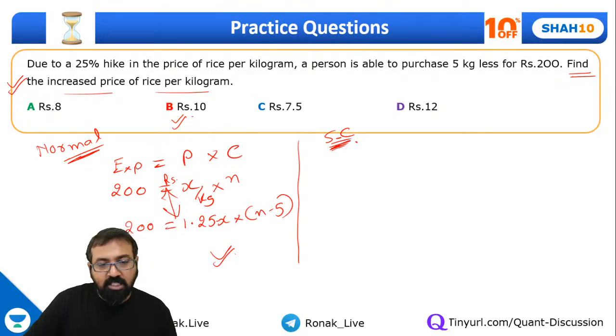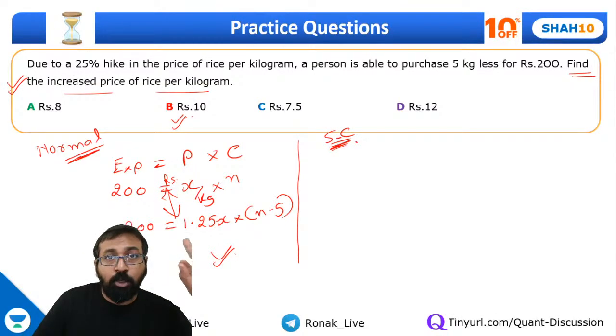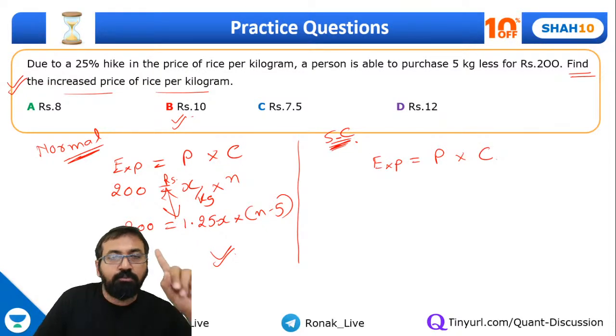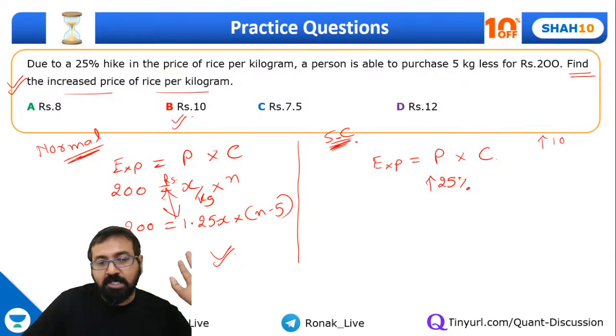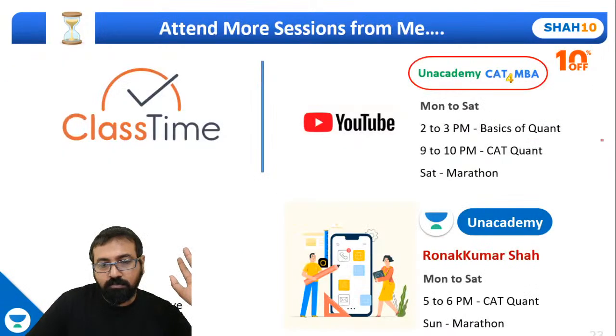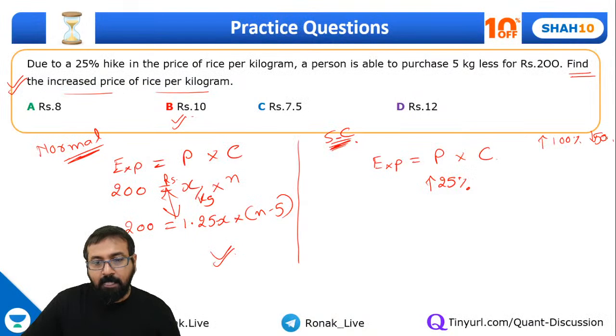Instead of this one, let's look at the shortcut. Everyone, now pay attention. Do not miss out this point. We know expenditure is equal to price into consumption. First point. Yes or no? Your prices are going up by 25%. In the basics of maths, I had given you that increase decrease percentage pairs. 100% increase will get cancelled off by 50% decrease.